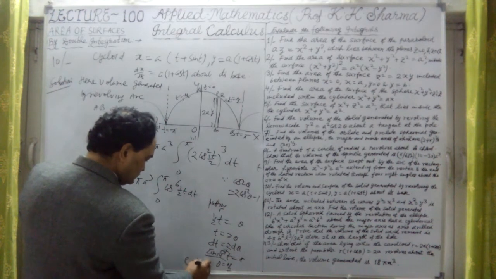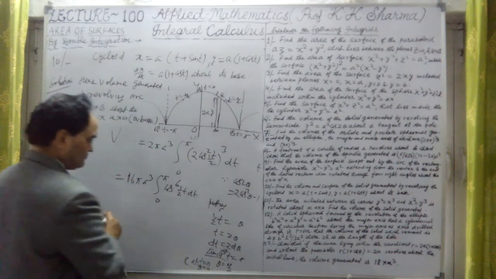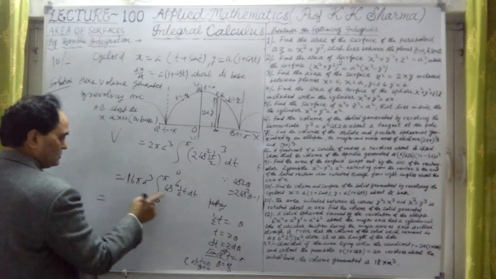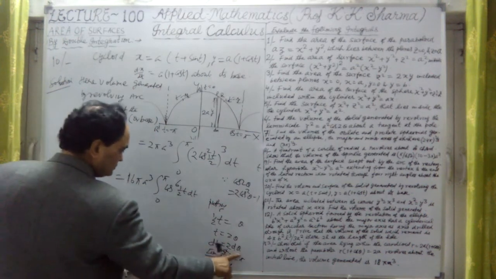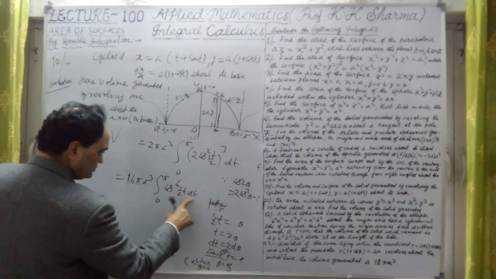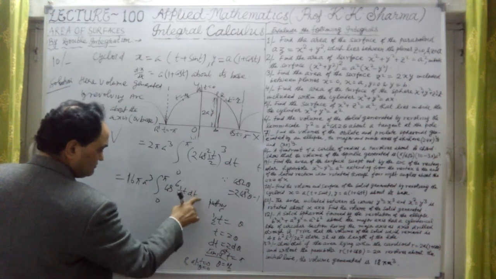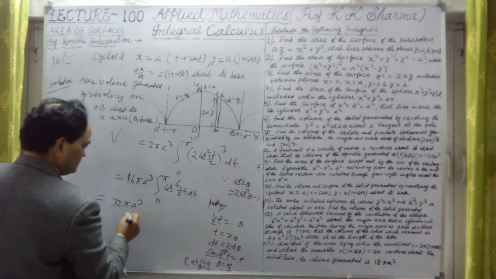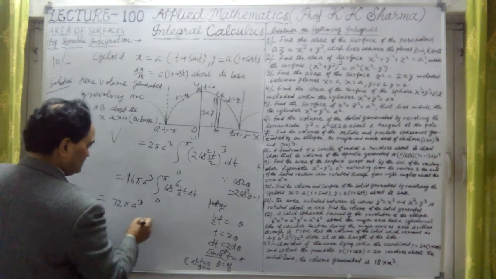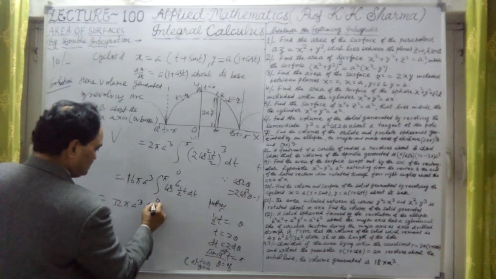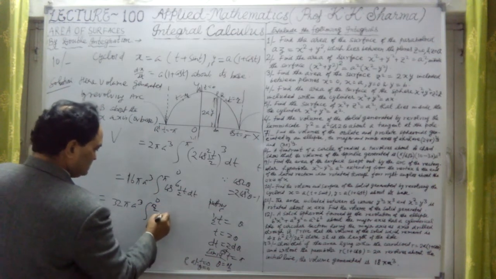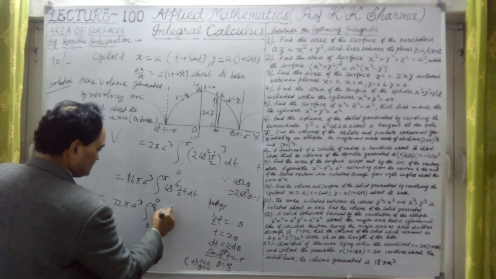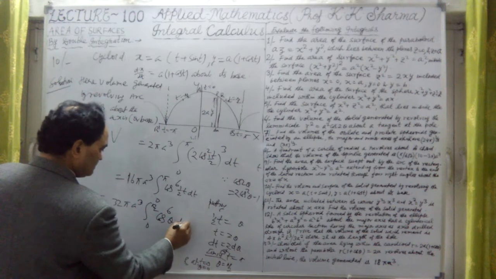So the constant is now 32, because 2 d theta comes in place of dt. This is 32 pi a cube, with limits 0 to pi by 2, cos to the power 6 theta d theta.